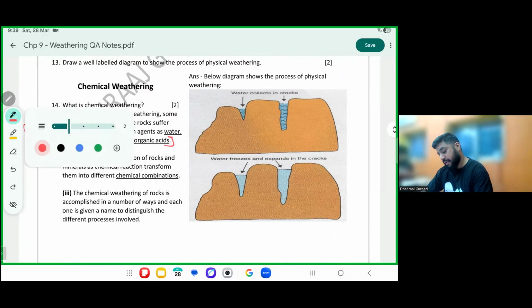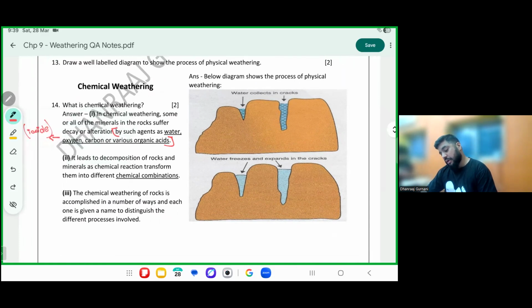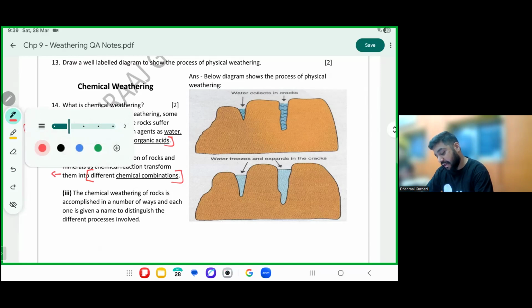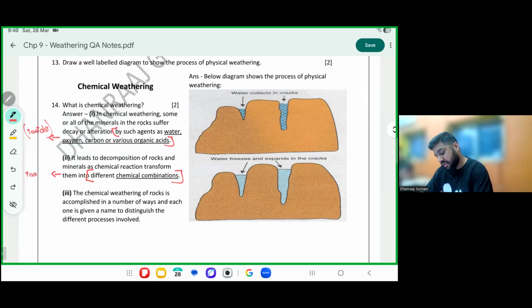Now, why does it happen from the inside? Because in this decomposition, it results in a change in your chemical combinations. Where are your chemical combinations? Once again, making a bracket and writing inside. Any change in the chemical combination will happen on the inside, not on the outside.